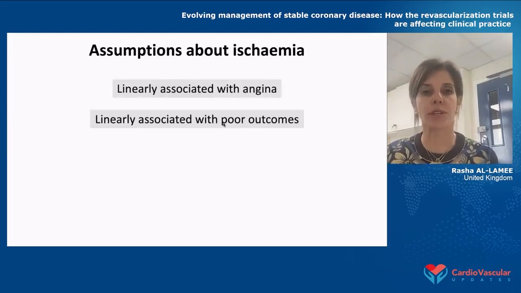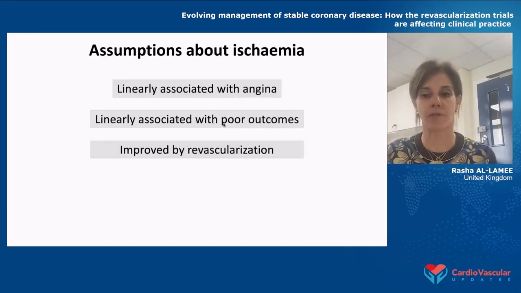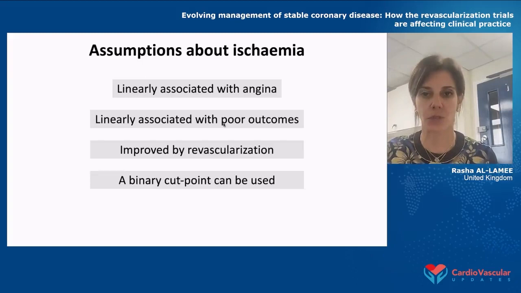We also assume that it is linearly associated with poor outcomes. And again, the more ischemia you have, the more impact it may have on cardiovascular death or myocardial infarction. We also assume that ischemia can be improved by revascularization. But remember, all that revascularization can do is improve the ischemia that's caused by an epicardial stenosis.